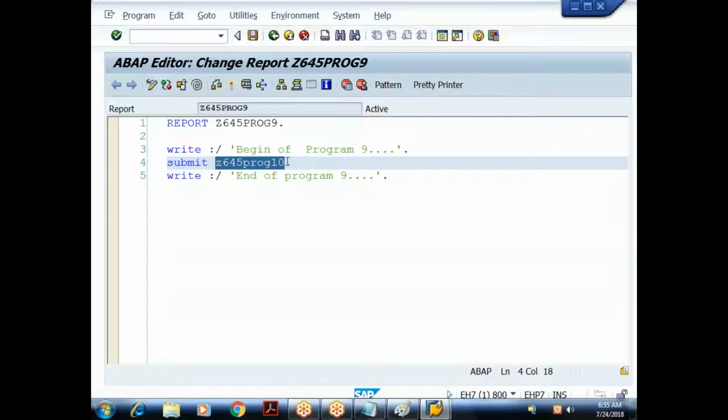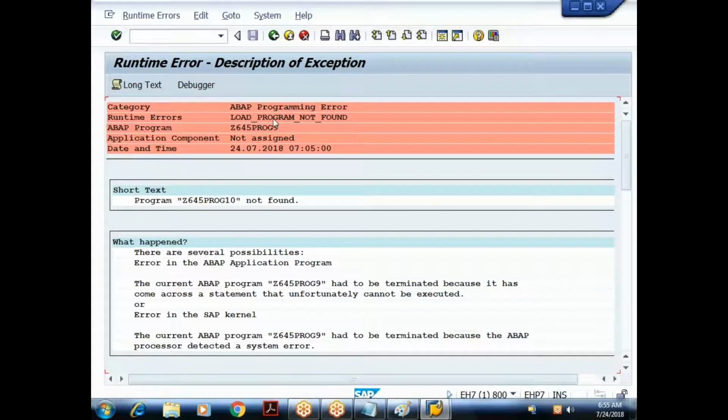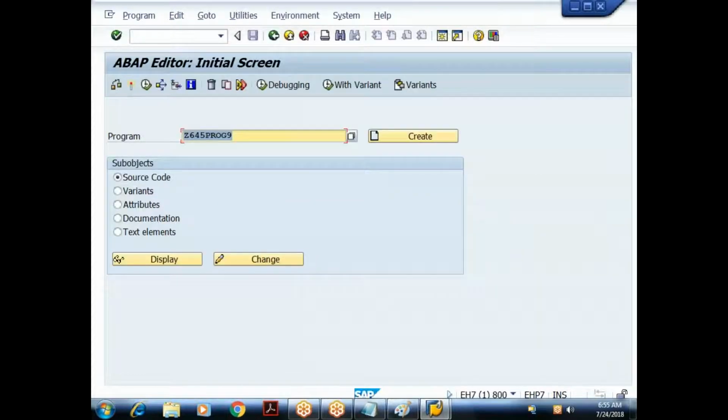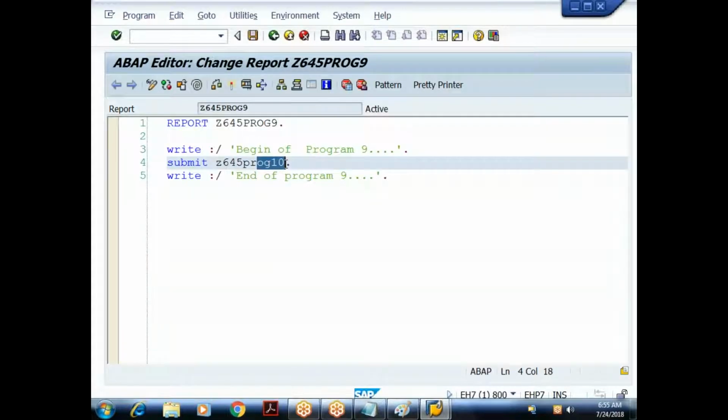Whenever we try to call a non-existing program by using this submit keyword, the execution leads to a runtime error. The runtime error we got is load program not found; program so and so is not found. In order to execute this successfully, first we need to create the program with the name program 10. Then I can execute program 9.